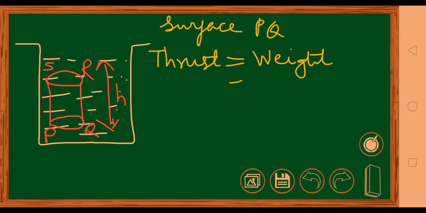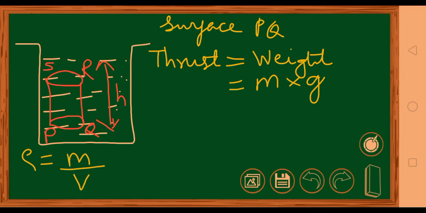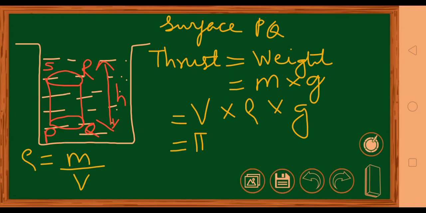Now you have studied that weight is equal to mass into acceleration due to gravity, that is m into g. Now you have studied one formula that density is equal to mass upon volume. Using that, mass will be volume into density. So that is equal to volume into density and into g. What we did, instead of m we wrote volume into density. Now what is volume? This is a cylinder. What is volume of a cylinder? Pi r square h. This is pi r square h into rho into g.